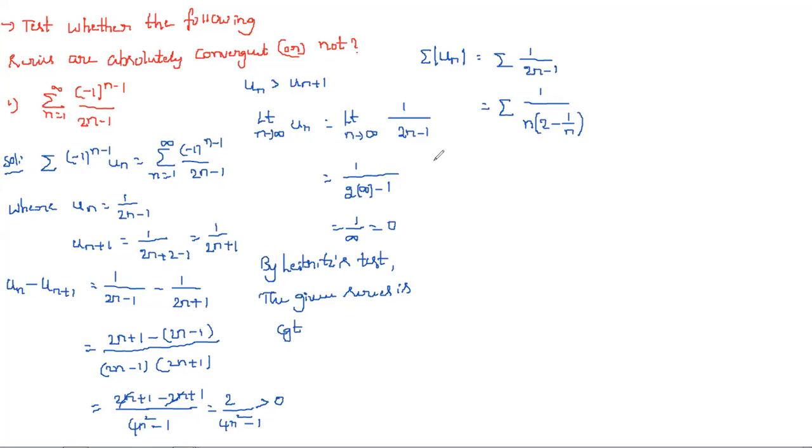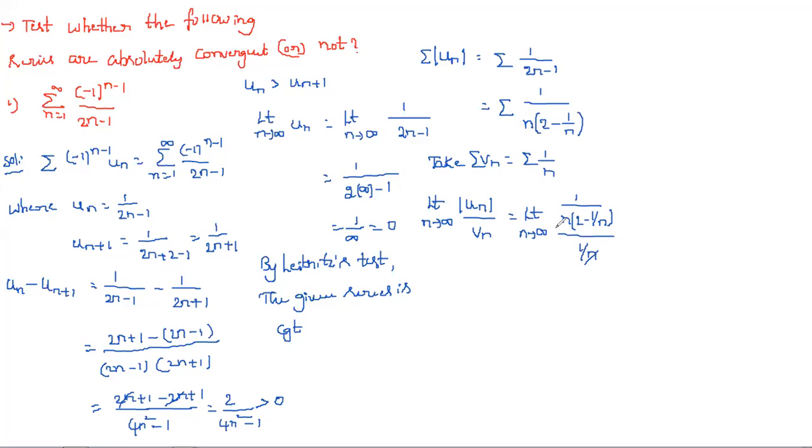Now what can we take? Take summation bn, simply as summation 1 by n. Obviously, we have to check the condition: limit n tends to infinity mod un by vn is equal to limit n tends to infinity of 1 by n into (2 minus 1 by n), whole thing by 1 by n.